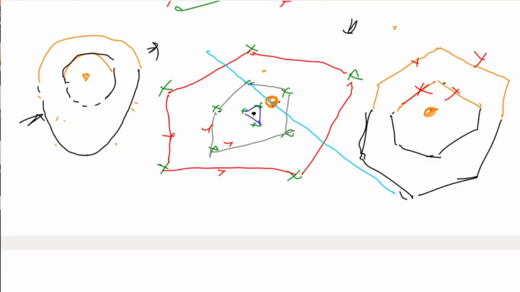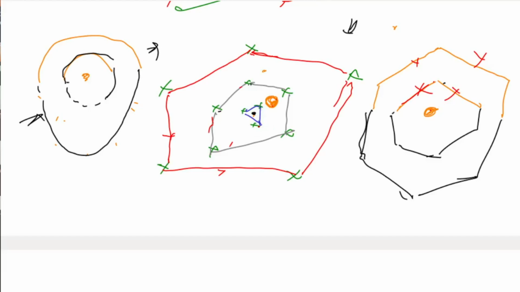So let me erase this line now because we don't need it anymore. So this polygon is already constructed, this polygon is already constructed, but if we leave it here only, then the point will not be inside this polygon and this will violate our condition.